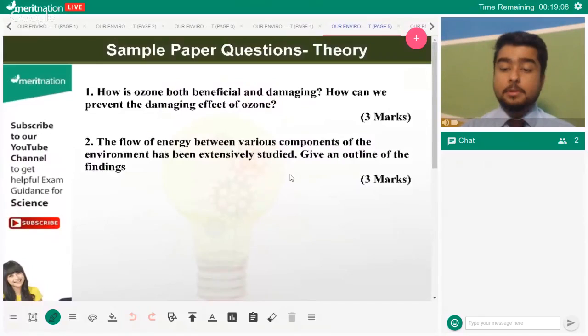Now, sample papers are questions that were released by the CBSE. So how is ozone both beneficial and damaging? How can we prevent the damaging effect of ozone? So can someone answer this, please?